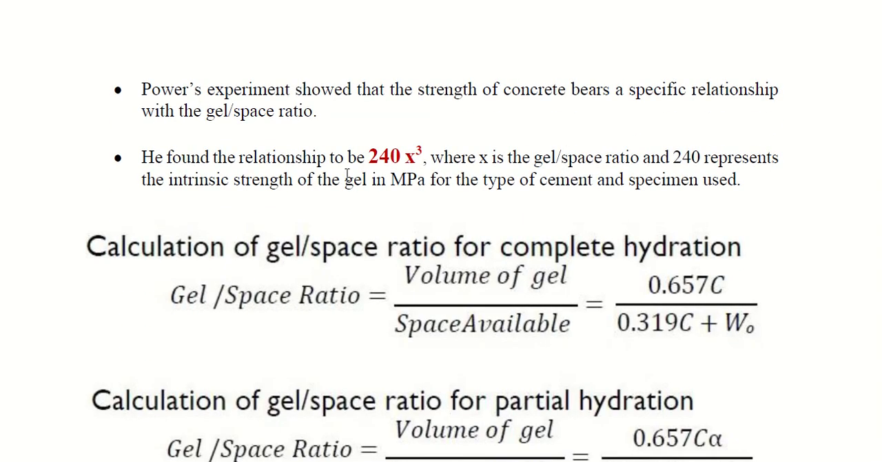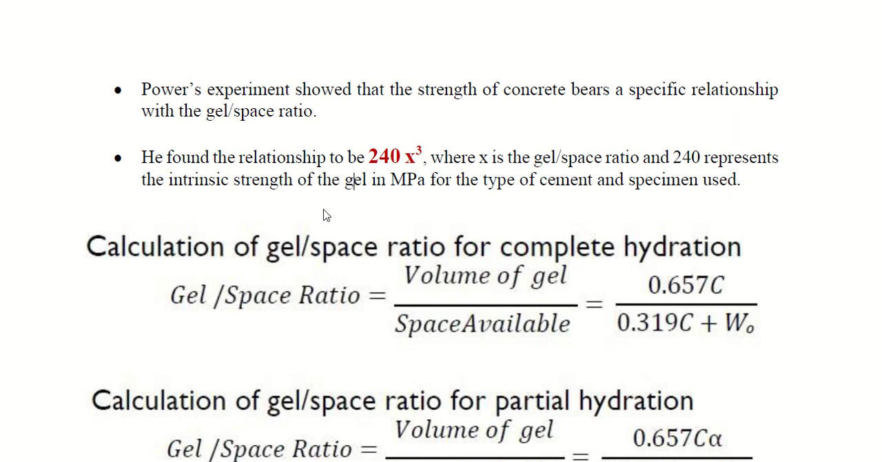So, continuation to this gel space ratio, Powers the scientist has shown that we can estimate the strength of the concrete based on the gel space ratio. That means if you are able to find out the gel space ratio for a given concrete sample, we can estimate its strength. He has given the relationship as 240 x cube, where x is the gel space ratio.